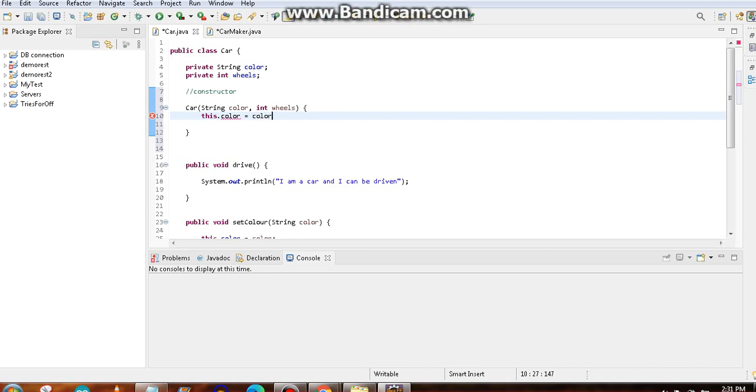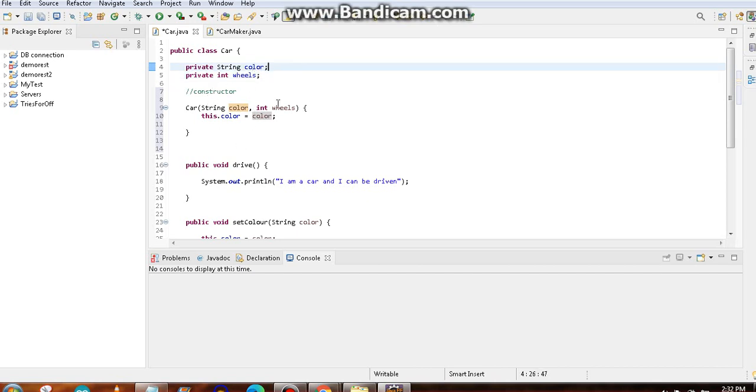So the value I am passing inside this method, the local value the user is passing, it is highlighted here. Please assign this value to the this dot color. This dot color means what? The class global color value, the car's real color value. You understand what I am telling? So this dot color means this one.